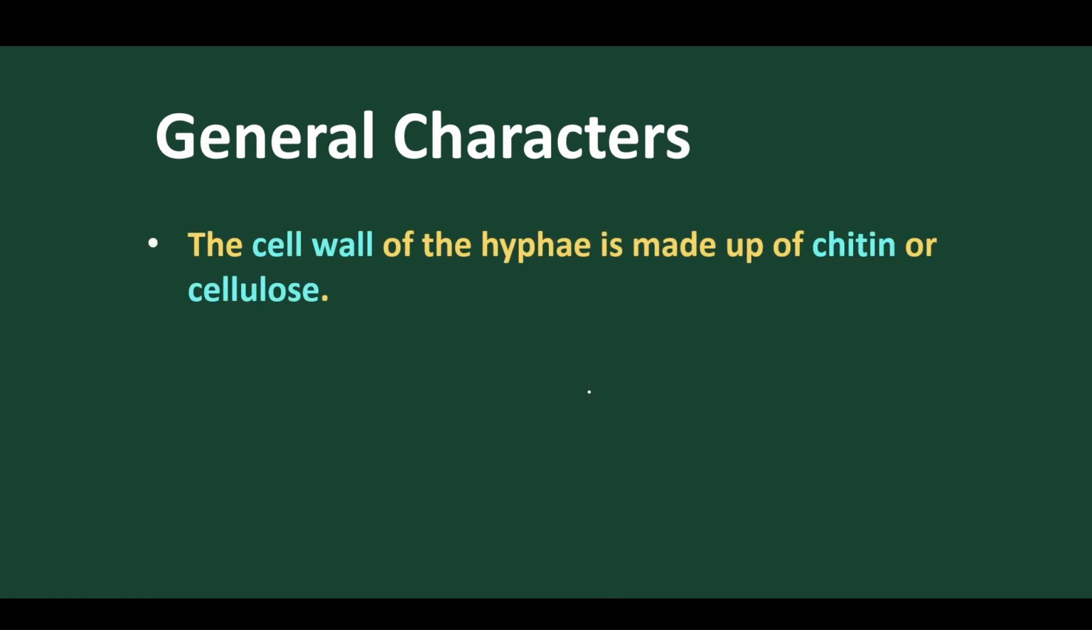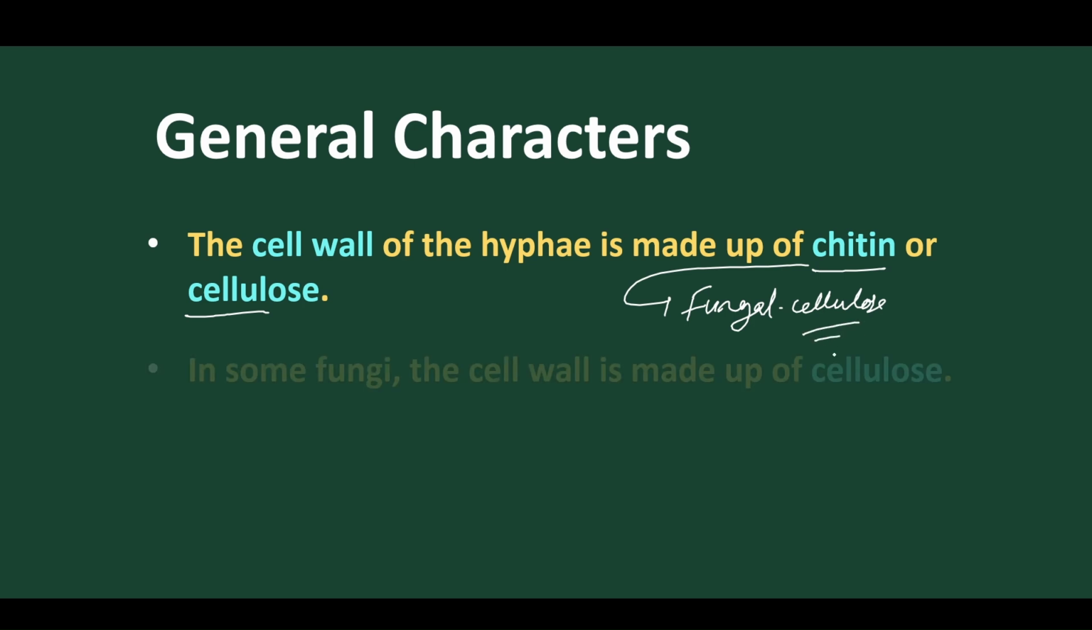The cell wall of hypha is made up of chitin or cellulose, but mostly it is chitin, which is called fungal cellulose. This is the distinct character of all fungi.